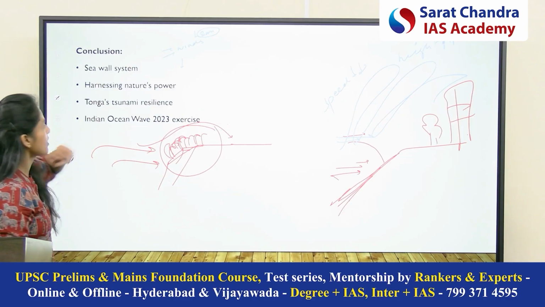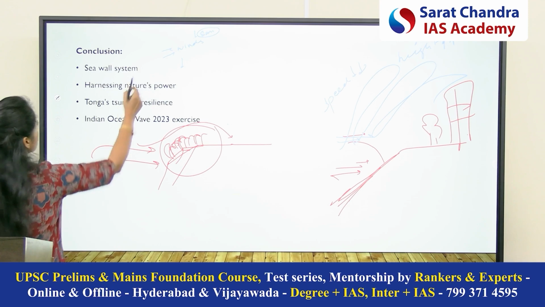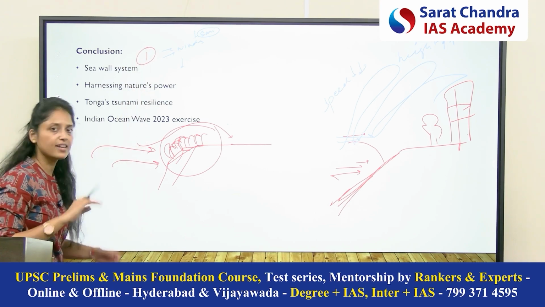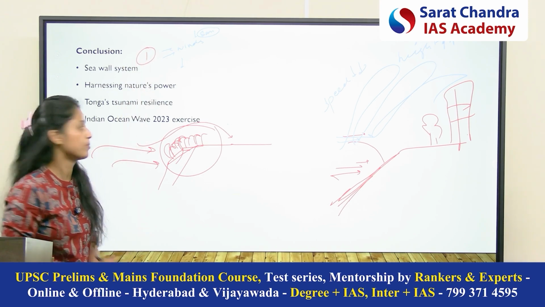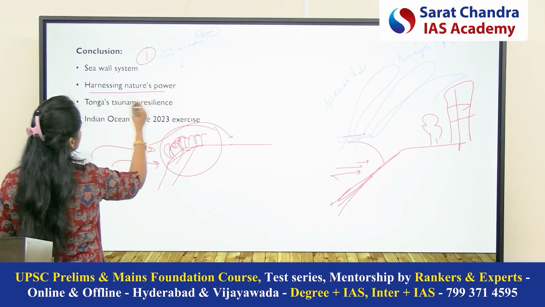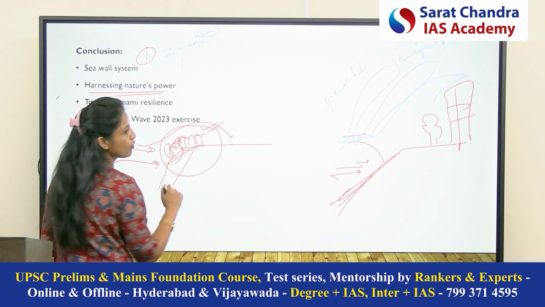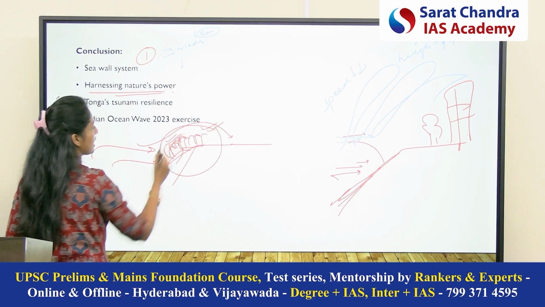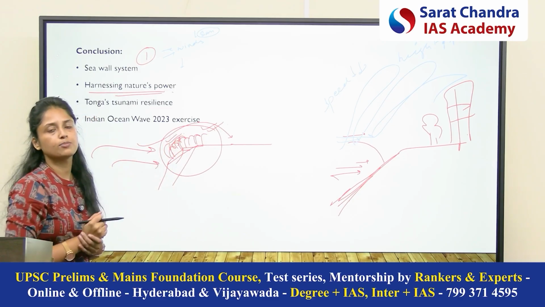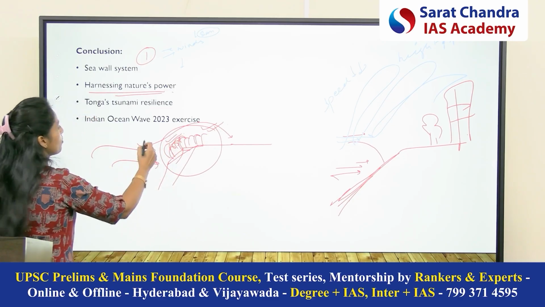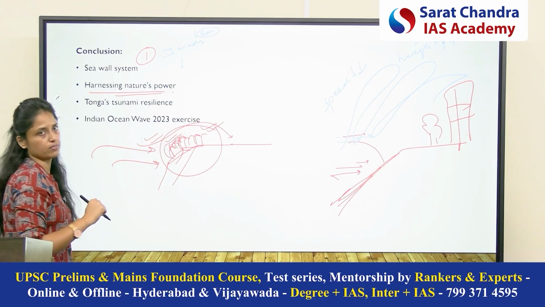So now what are the solutions? First solution is the sea wall system, which we have already discussed, but it does not help every time. Second is harnessing nature's power. What do we mean by that? As we have already discussed the mangroves, mangroves have the potential to slow down the speed of sea waves. So we need to protect these mangrove ecosystems.